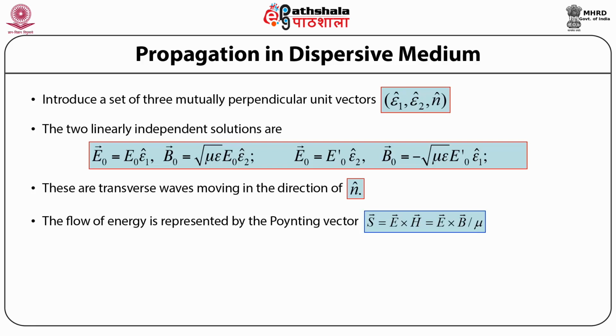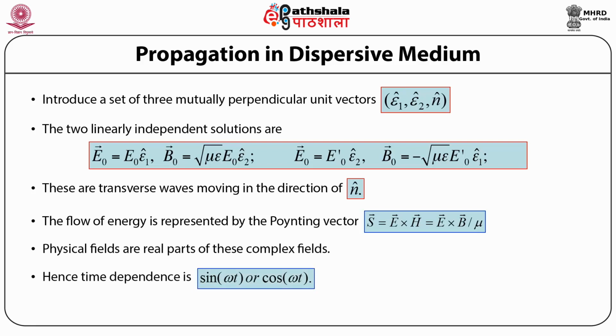Therefore, we can say the direction of the flow of energy is along the direction of the propagation of the wave. That is, the Poynting's vector is also directed along the direction of the wave. And the Poynting's vector can also be given by the cross product of the electric field and the magnetic field induction vector divided by the magnetic permeability mu. Now, the physical fields are real parts of these complex fields. Hence, the time dependence is generally given by either sine of omega t or cos of omega t.